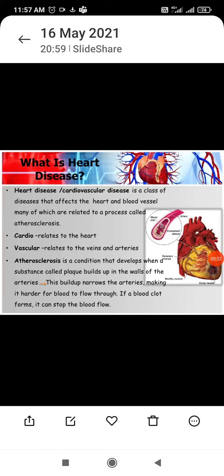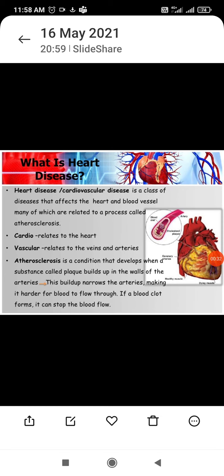You know that the heart of a normal person pumps out about 70 ml of blood during each contraction, and heart beats 72 times per minute on average. So near about 5 liters of blood is pumped out by the heart every minute. Now we are going to start with the various disorders of the circulatory system.